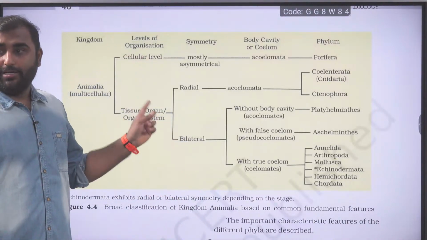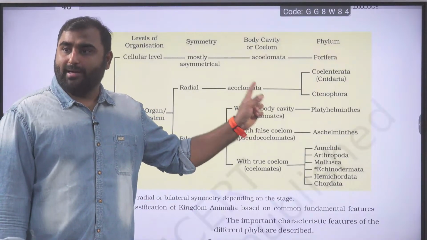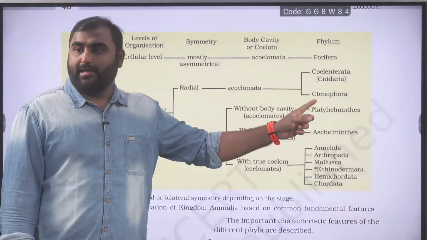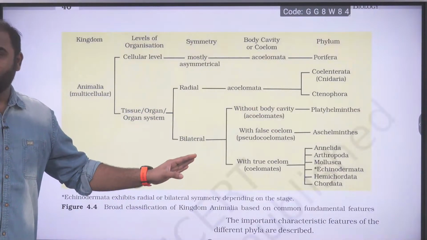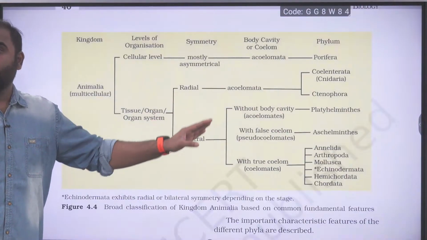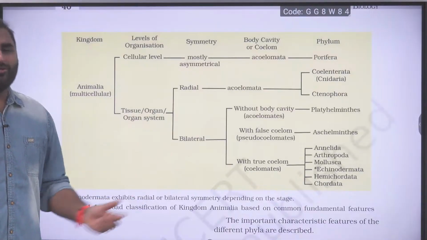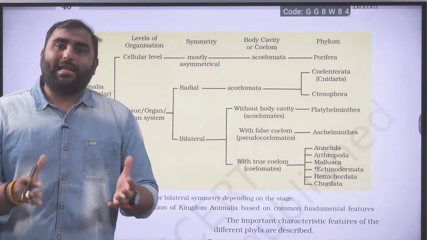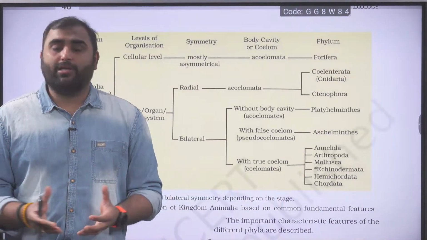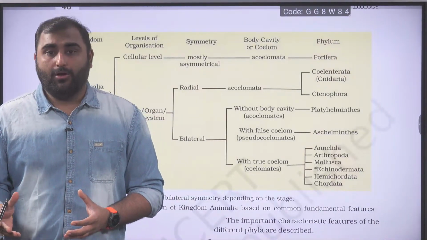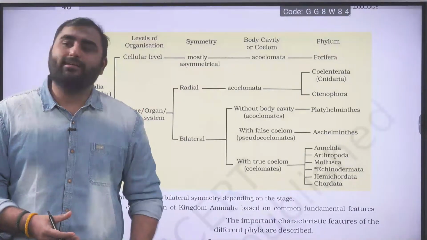So moving ahead, tissue, organ system, radial and bilateral symmetry classification. If radial symmetry, it is mostly acoelomate. Which are acoelomate? Coelenterate and ctenophora. So both are diploblastic acoelomates. Then if it is bilateral symmetry, in bilateral symmetry you can see acoelomate, pseudocoelomate and coelomates. So I can make a question on this. Bilateral symmetrical animals can have any of the coelom. They may have no coelom, they may have pseudocoelom, or they may have true coelom. Is this a true statement?